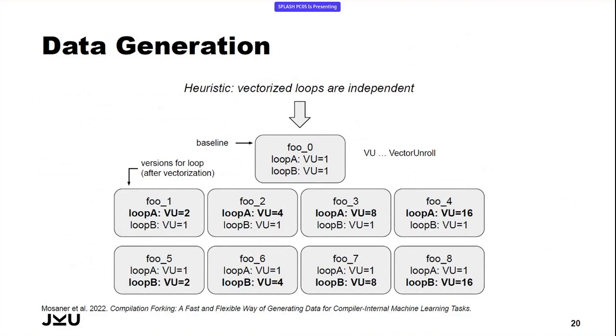We have one baseline version where we have all vectorized loops unrolled with an unroll factor of 1, so essentially not unrolled. And then we have one version for each loop and each corresponding unroll factor. So we can then compare the baseline with the corresponding version of the function and then determine which of the unroll factors is the most beneficial one for each of our vectorized loops.